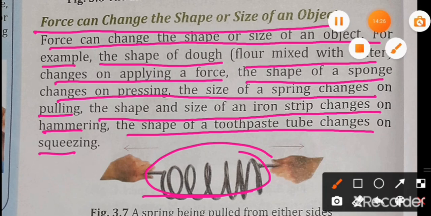So in this video we learned that force is a pull or push, and force can make an object move or stop. Force can change the speed of a moving object, and force can change the direction of the moving object, and also the force can change the shape or size of an object. So I end the first part here, and in the second part we will continue this chapter.